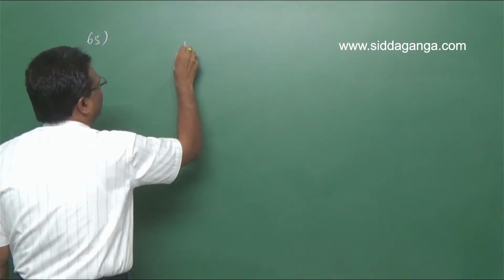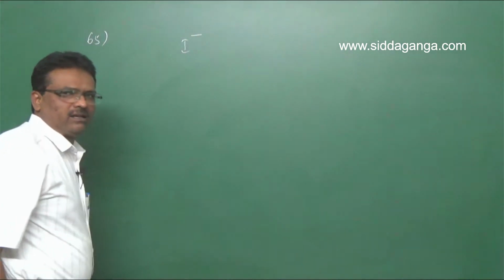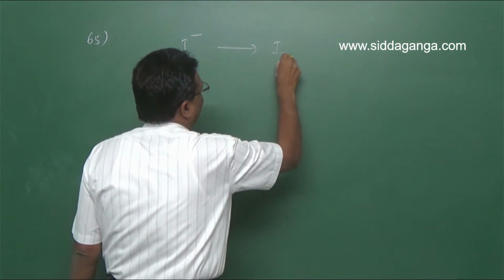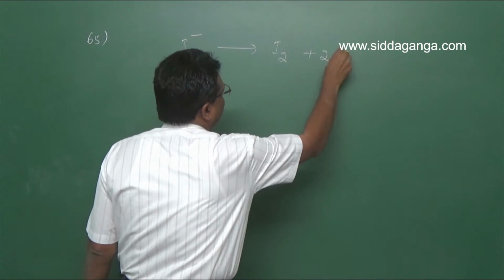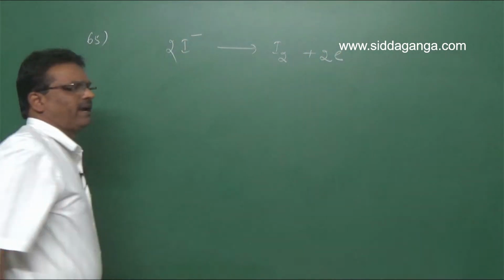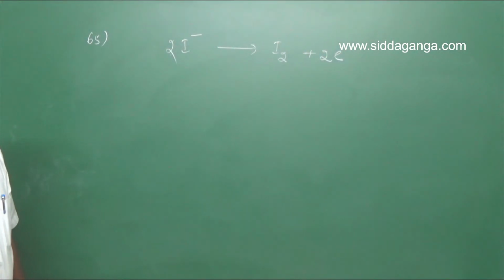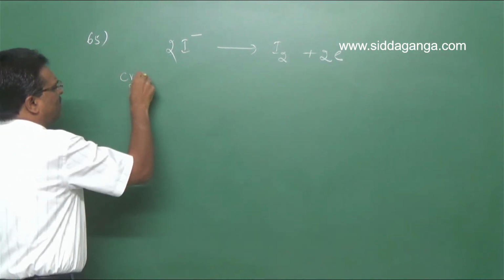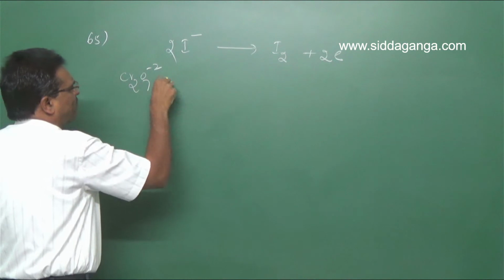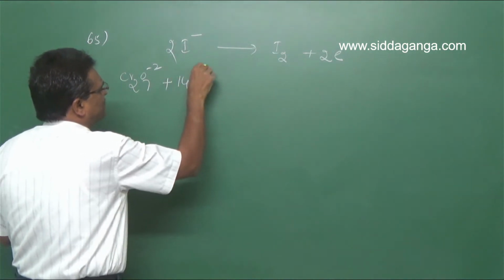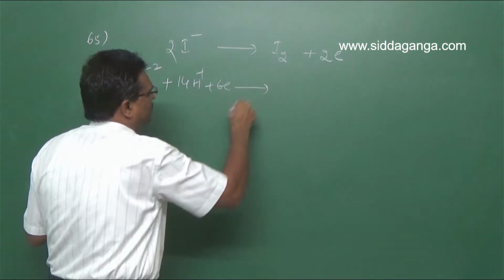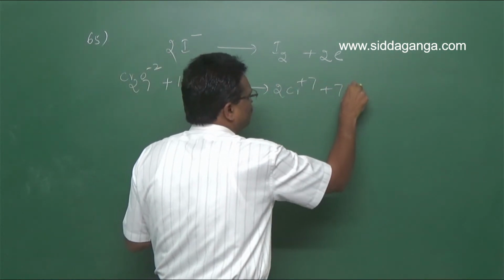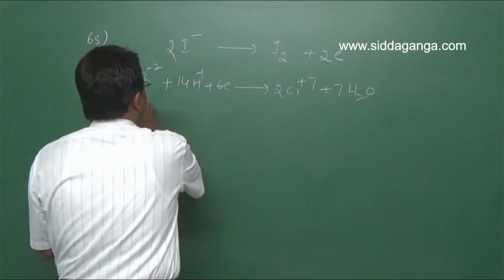The iodide ion is oxidized to iodine by the loss of 2 electrons. Dichromate: Cr2O7 2 minus plus 14H plus plus 6 electrons is converted into 2Cr3 plus plus 7H2O. This is the basic equation.